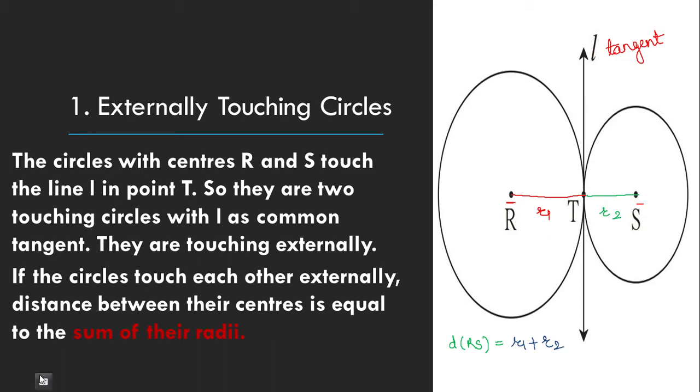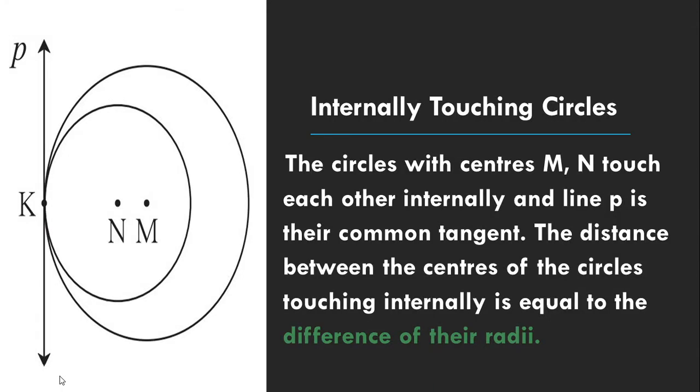Then let's move towards the internally touching circles. Now in the figure, we have two circles with center N and center M. If we want to comment about it, the two circles with centers N and M are touching each other at a common point K. And if we draw a line P which is passing through this point K, it will be a tangent to both the circles, that is, to the circle with center N as well as to the circle with center M.